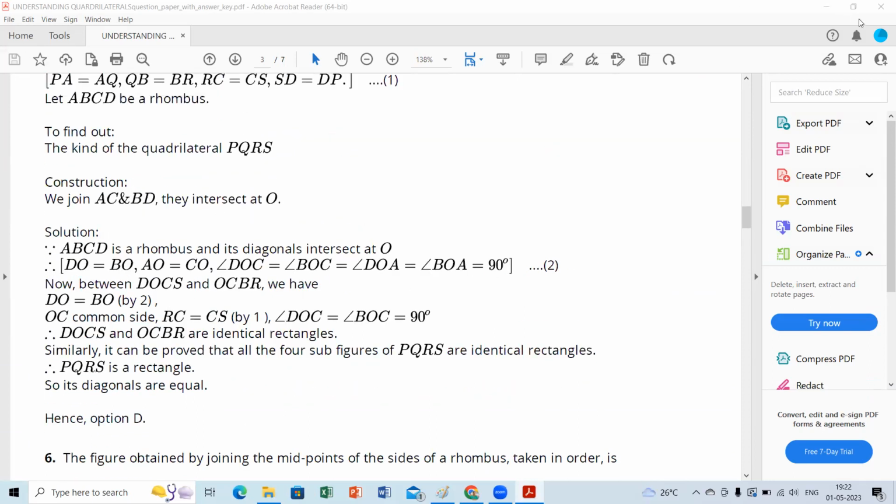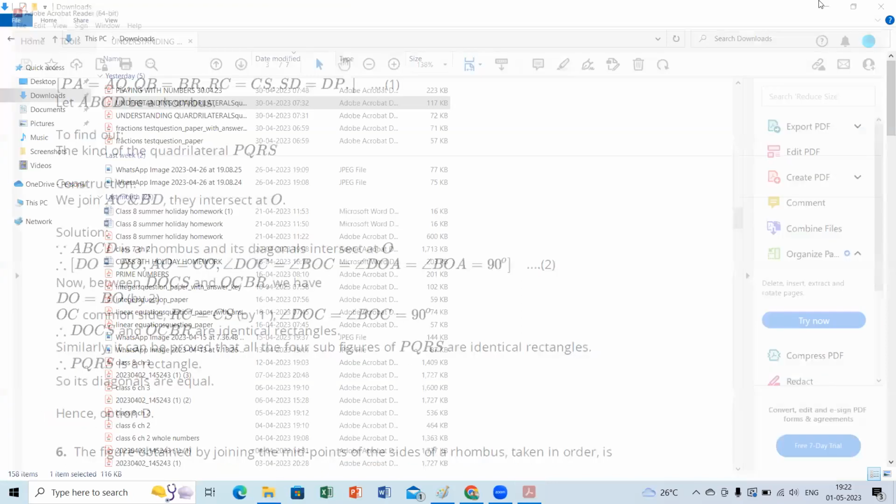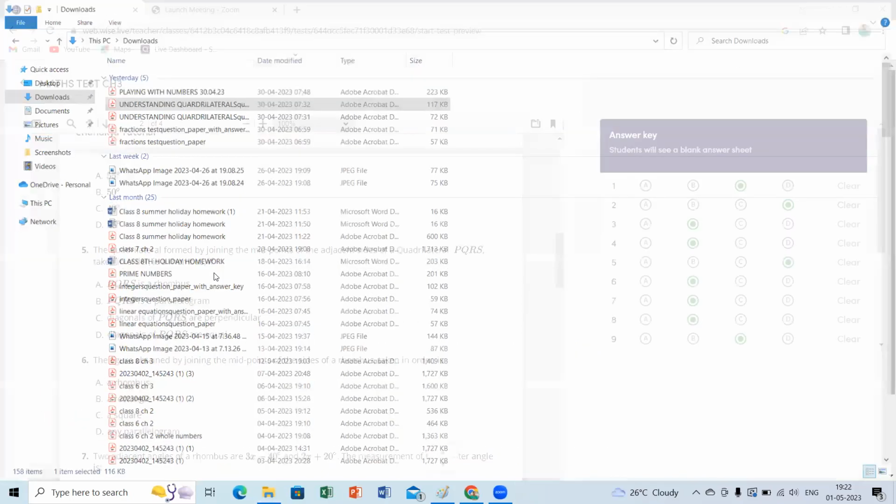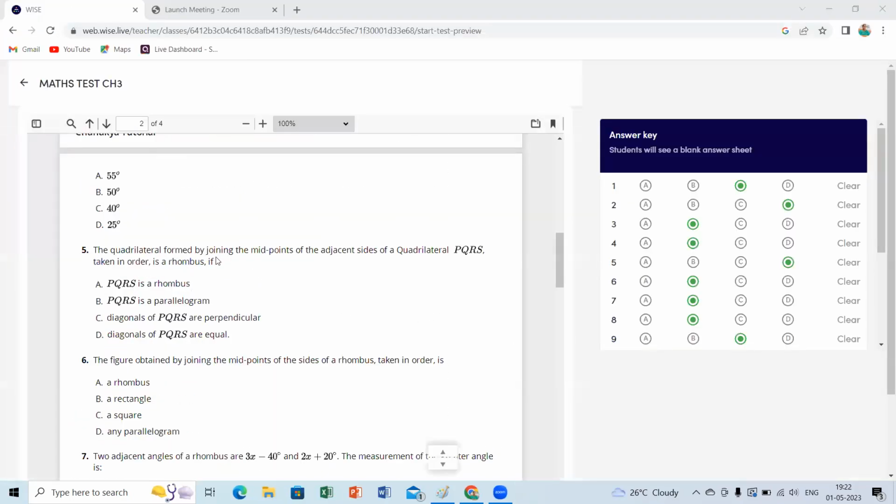What is option D? The quadrilateral formed by joining the midpoints of adjacent sides of a quadrilateral PQRS taken in order is a rhombus if the diagonals of PQRS are equal. What happens if the diagonals of PQRS are equal?